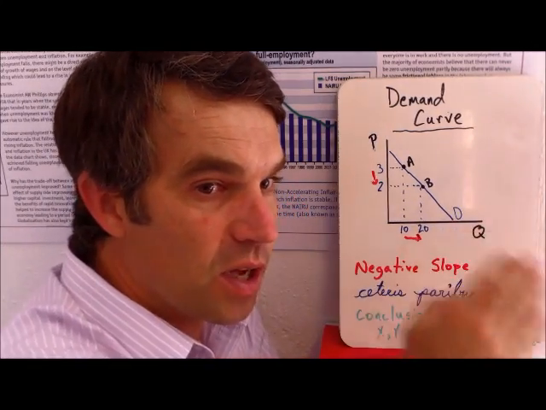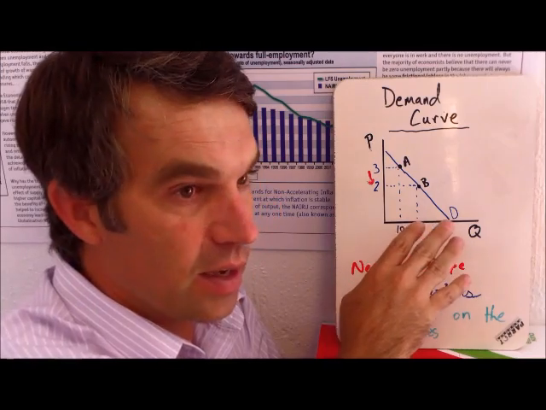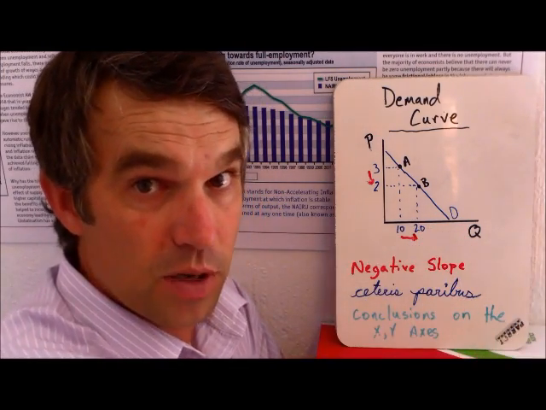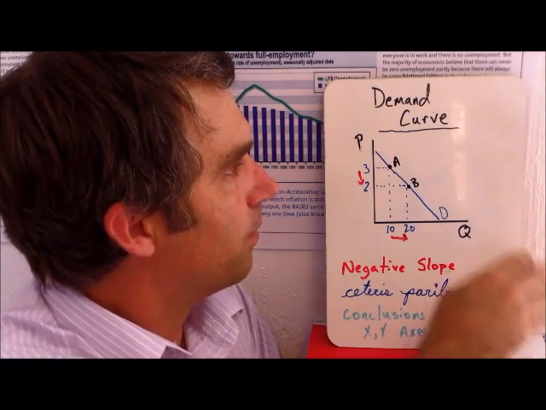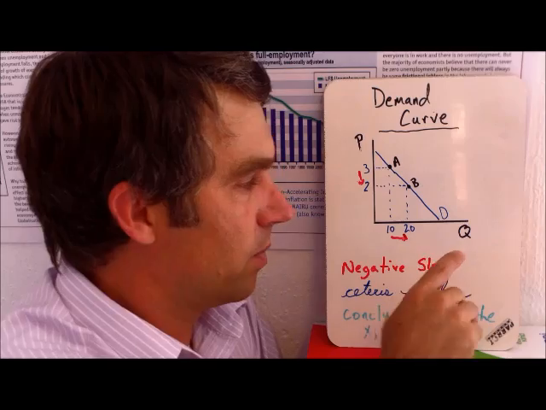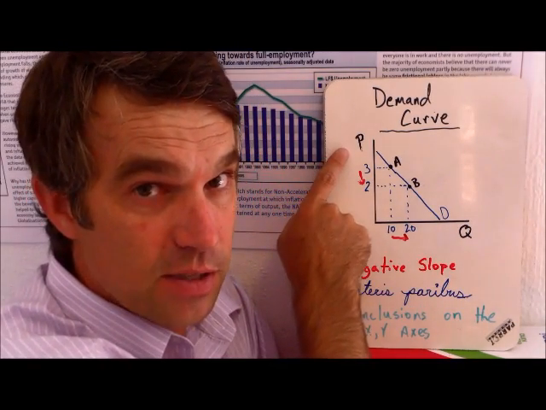We show this on what's called a demand curve. The demand curve is a very common diagram in economics. We're going to use it all the time, so get very used to it. When we set this up, we need to be very specific in setting it up the right way. Quantity goes on the x-axis, price goes on the y-axis.